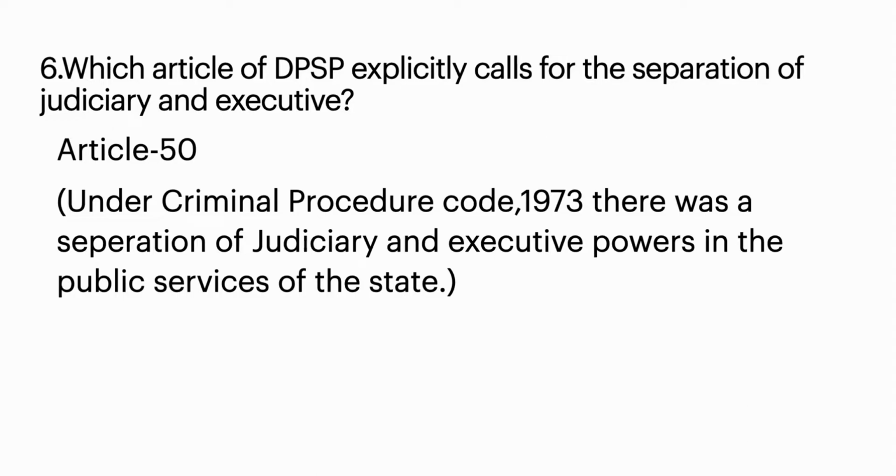There was a separation of judiciary and executive powers in the public services of the state, like the collectors, tahsildars, etc. The judicial powers have been taken away from them under this Criminal Procedure Code of 1973. So it is Article 50.